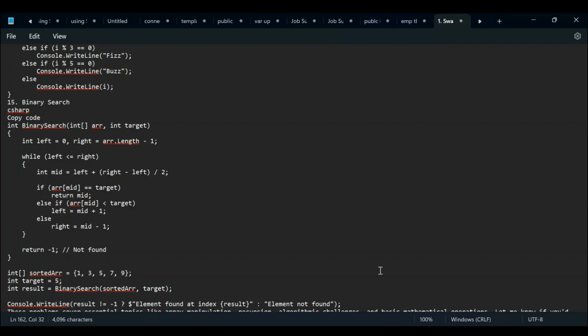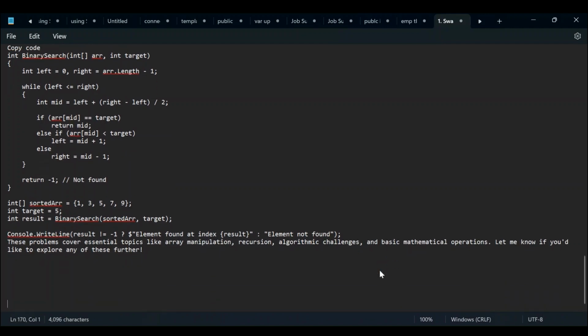We calculate the mid element from the left and right positions, and we check if array of mid contains our target value, meaning we have that number at the mid, so we return the mid. Otherwise we check if array of mid is less than the target, meaning the value we are looking for is on the side to the right of mid. Similarly for the other side. If none of these conditions hold, we return -1, meaning the target element was not found.